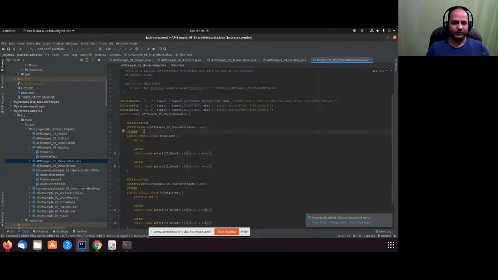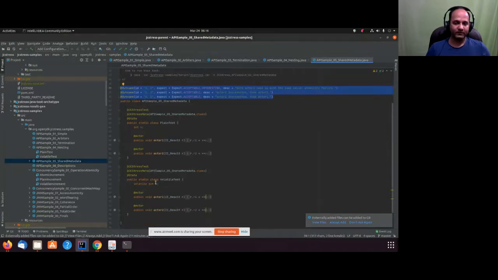If you look at this shared metadata, we are saying that this metadata is available on this class, this dot class. In our case it is the same class, but it can be a different class as well. It specifies this metadata, and we are saying the same in the volatile test as well: you take it from this class.